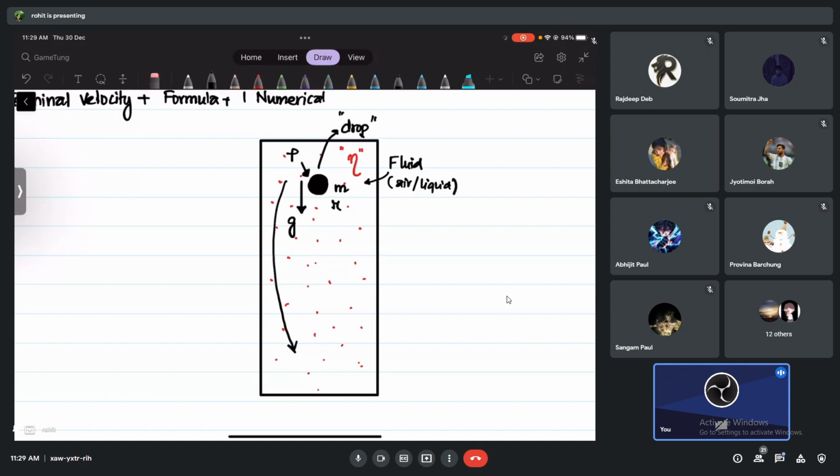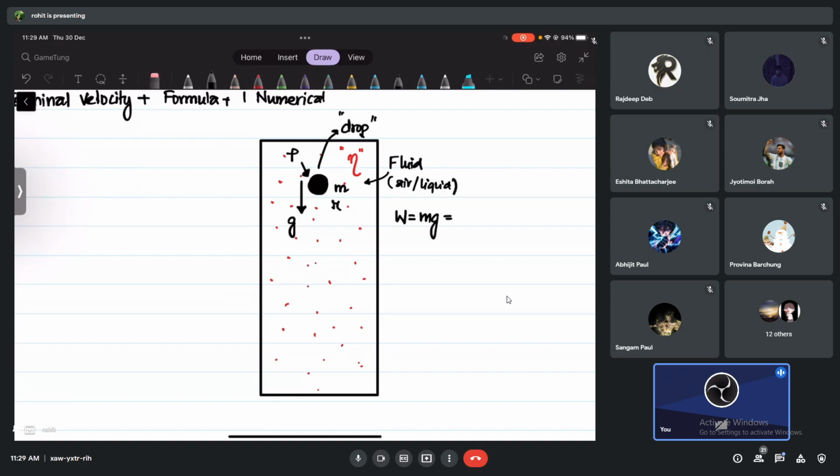Will its weight change or not change? Think again. Forget about everything else. No, weight is not going to change, because acceleration due to gravity is always 9.8. So weight is equal to how much? M into g.